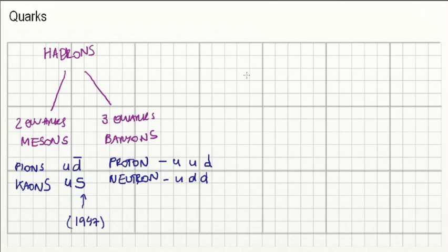So if I built a table here with all quarks, I could just have up, down, charm, strange, top, and bottom.